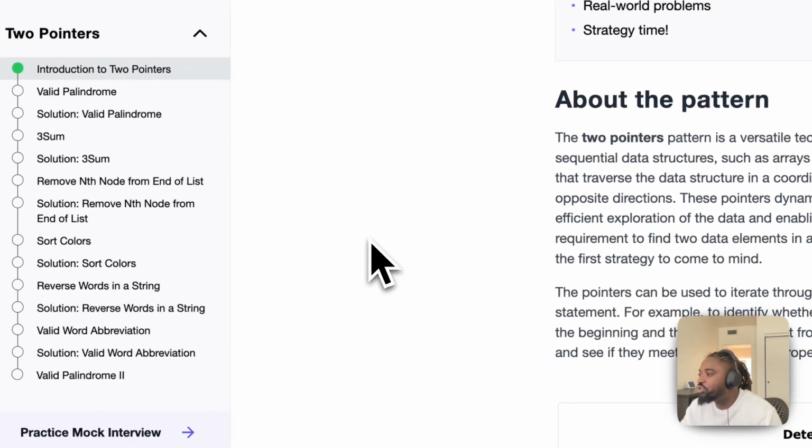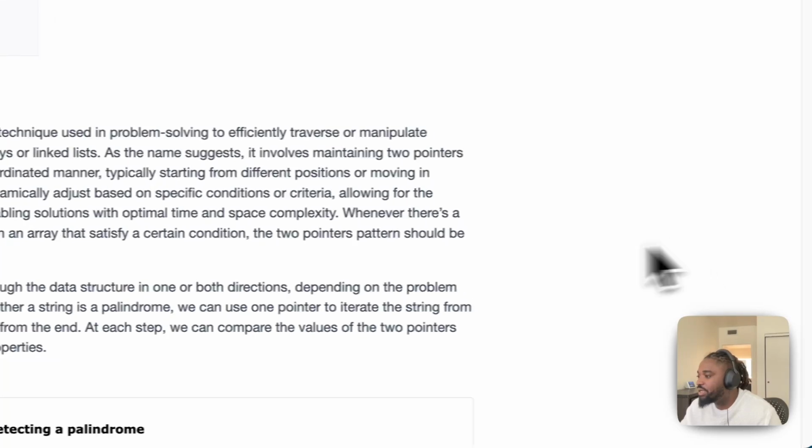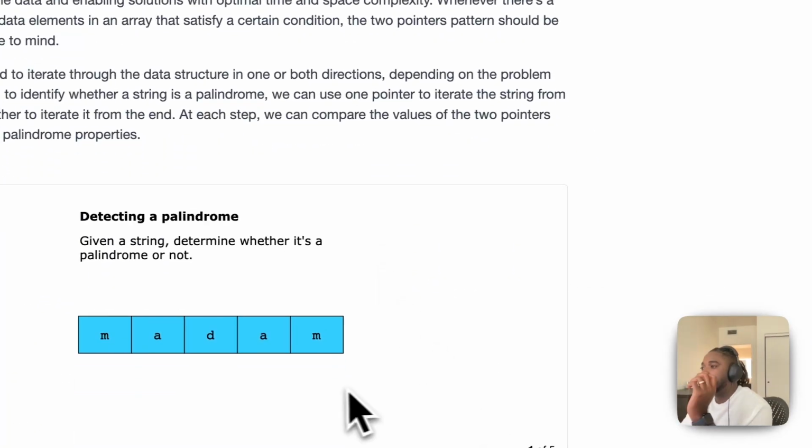So the first thing I want you to appreciate is that two pointers are used most often to optimize solutions. Traditionally, some experts say, find the brute force solution first, and then optimize it.